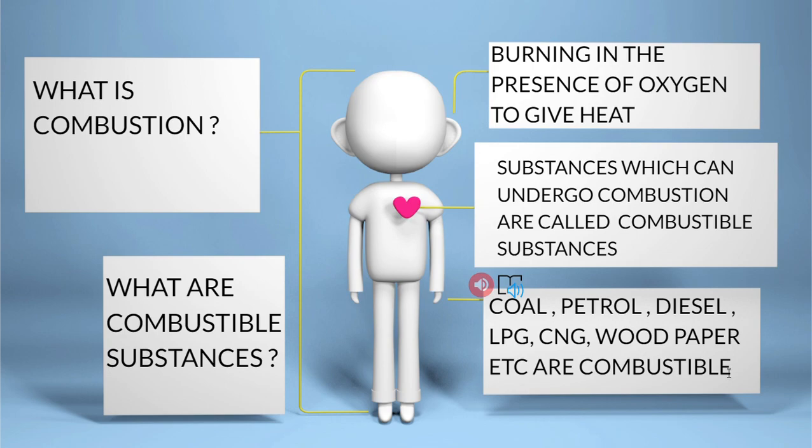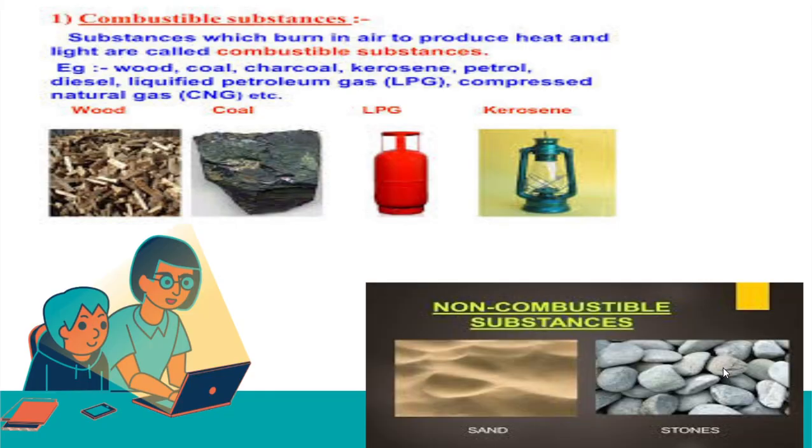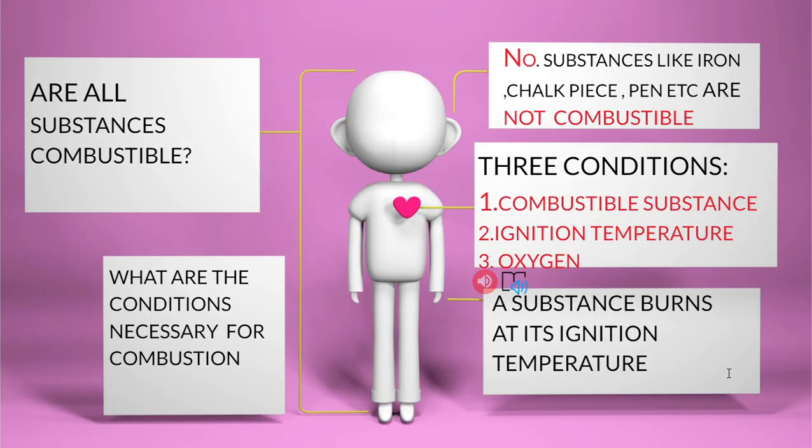are all combustible substances. Now here you can see images, isn't it? Wood, coal, LPG, kerosene. See, these are all combustible substances. In the picture given below, you are able to see sand and stones, no? So these are non-combustible substances. So the question is, are all substances combustible? No. Substances like iron, chalkpiece, pen, sand, stones, all these are not combustible, right?